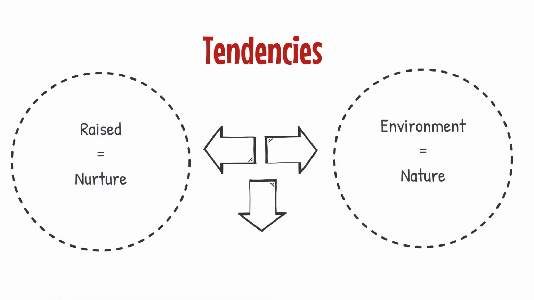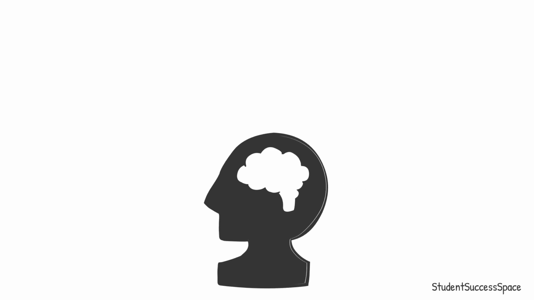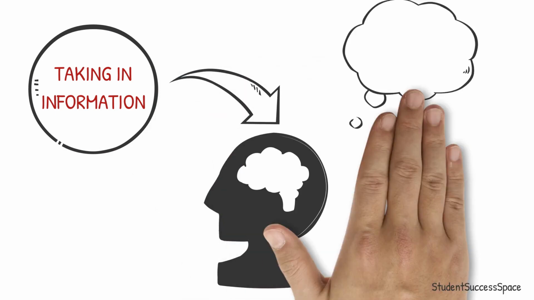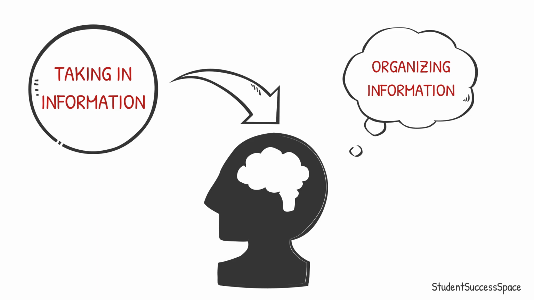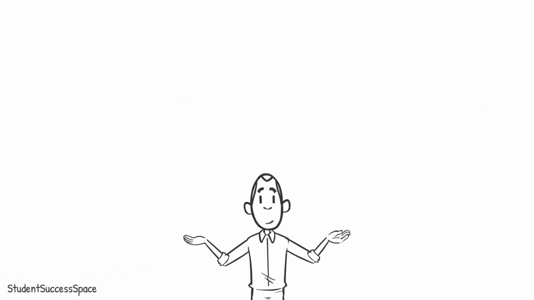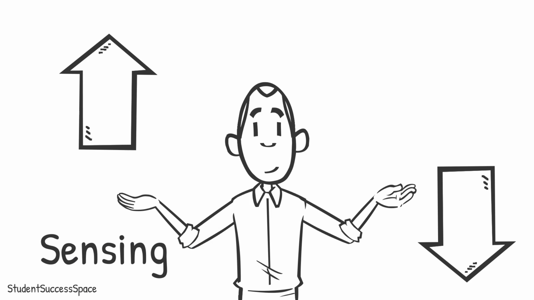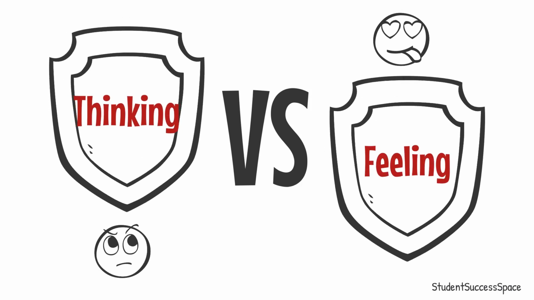We then act on these tendencies. These kinds of tendencies develop into our behavior. Jung determined that when people's minds were active, they were involved in two mental activities. They were either taking in information, called perceiving, or they were organizing information or coming to a conclusion, called judging. He then identified that there were two opposite ways that people perceived. He called them sensation and intuition. Myers and Briggs later renamed sensation to sensing. In contrast, the two opposite ways people judged were thinking and feeling.